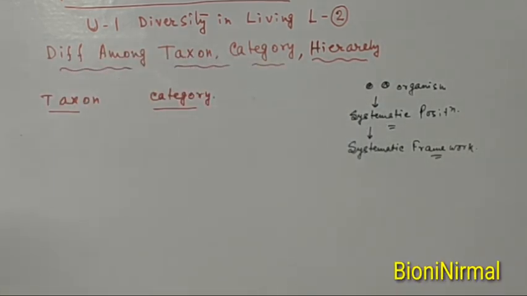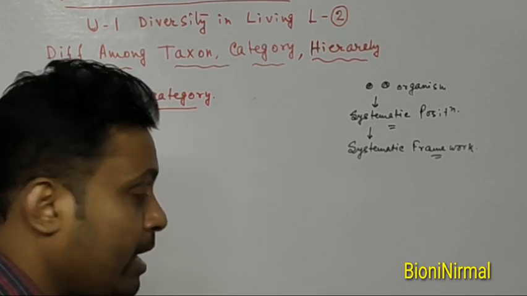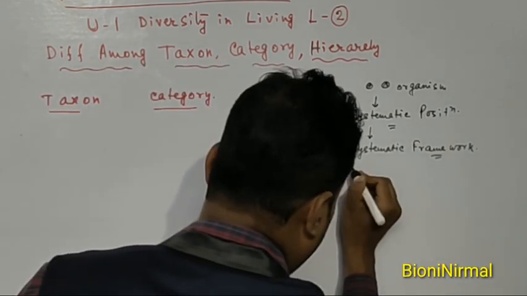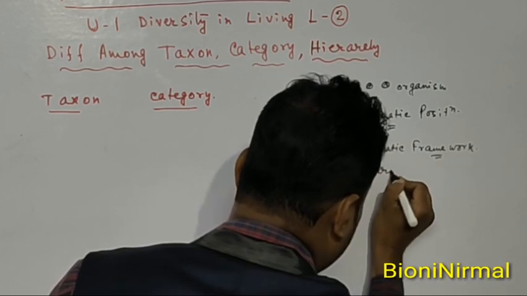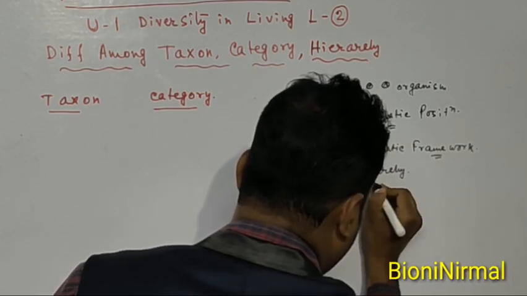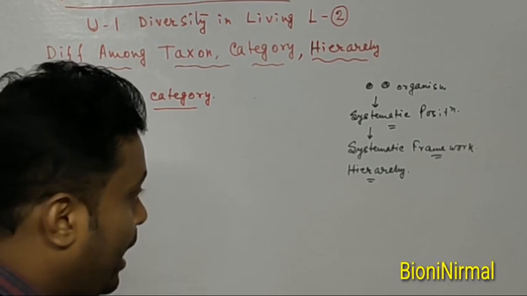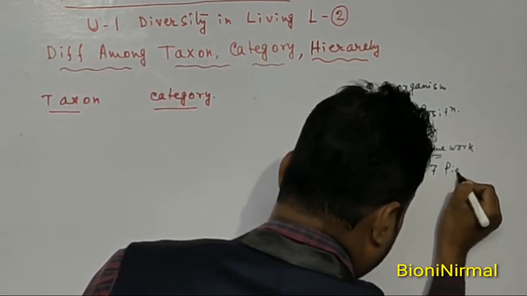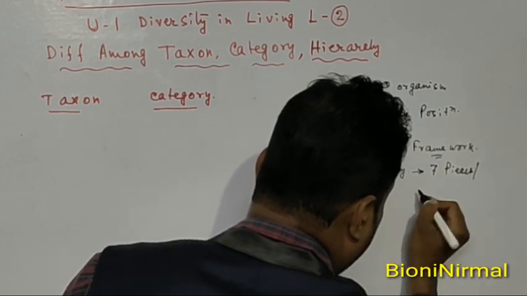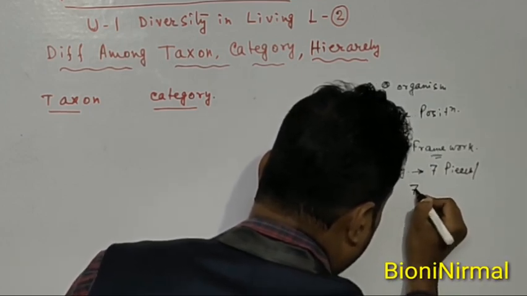Carolus Linnaeus proposed this systematic framework, and it is called hierarchy. Hierarchy contains 7 pieces, or 7 classes.